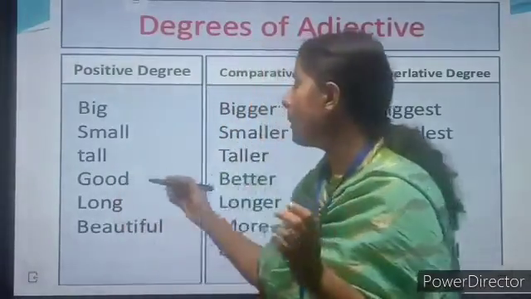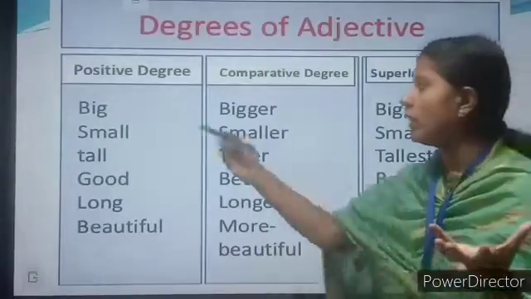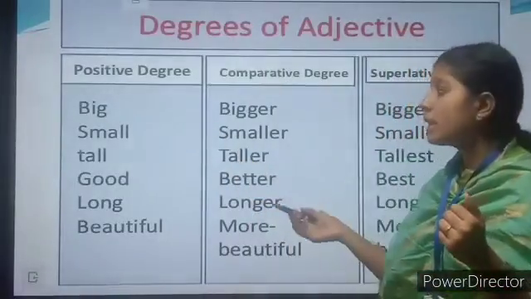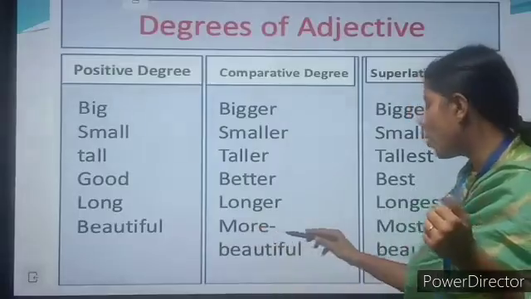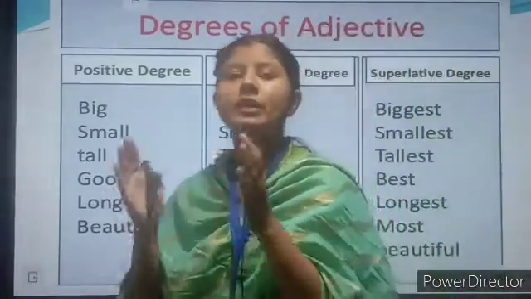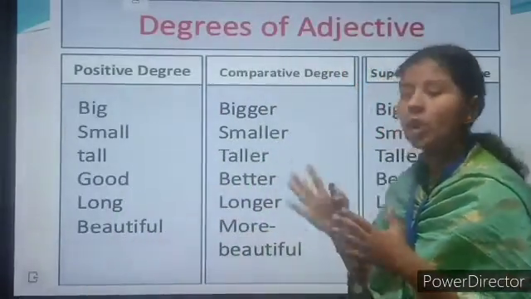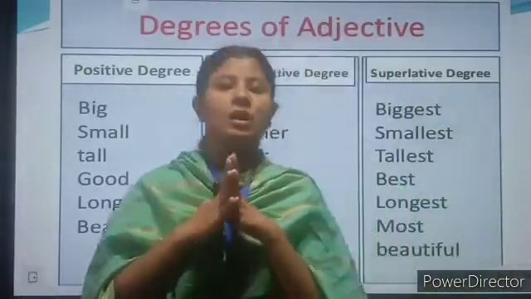Some of the degrees can be made just by adding er or est to the root word, like big. Some can be made by just adding more and most to the root word. Some are something different. You need to learn all of them, right? So I hope all the things are clear to you.